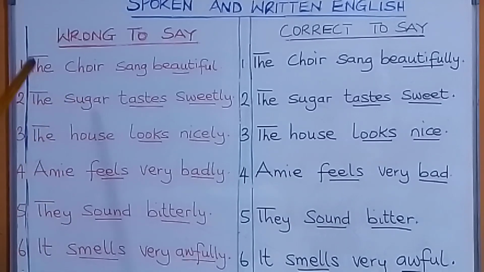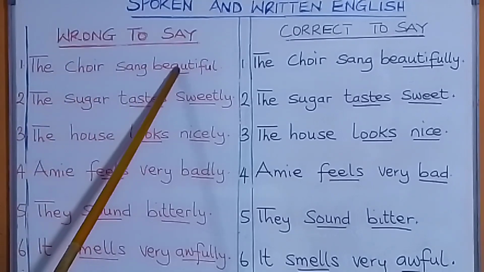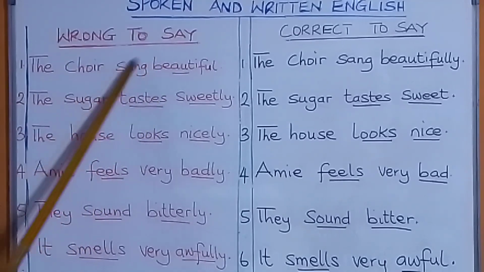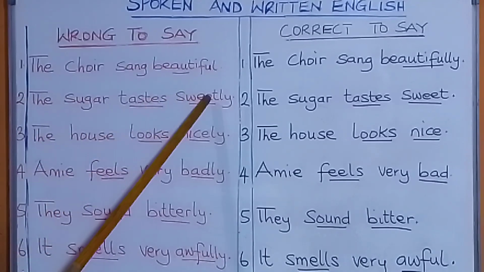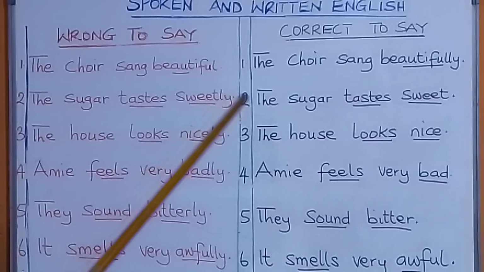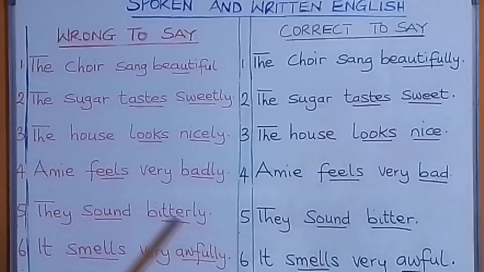So, the first one is an adverb and not an adjective should be used to qualify a verb. For example, the choir sang beautiful. That is wrong. You say the choir sang beautifully. However, after these verbs, you use an adjective. Example, the sugar tastes sweetly. It's wrong. Say the sugar tastes sweet.